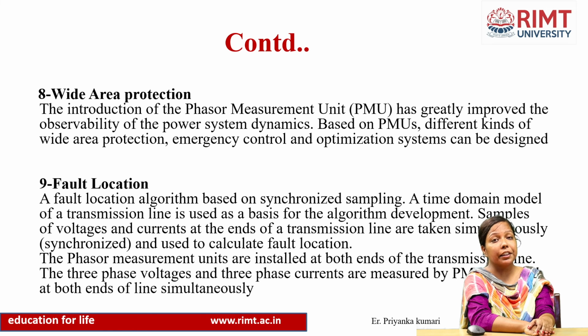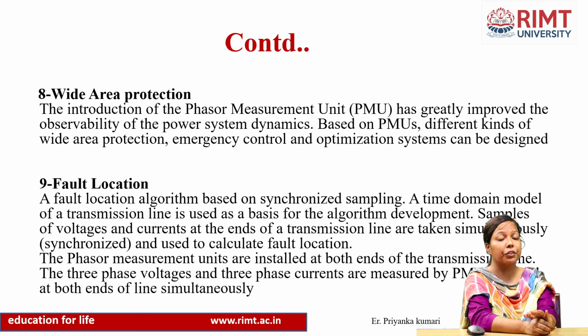Last but not the least, that is fault location. To find out the fault location we will use phasor measurement units on both ends of the transmission line. If we are using phasor measurement units on both ends of the transmission line, then the location of the fault can be fetched easily, because they are installed on both ends of the line.